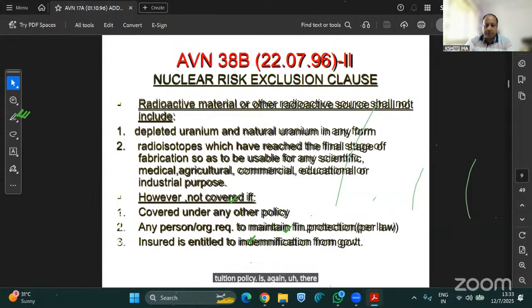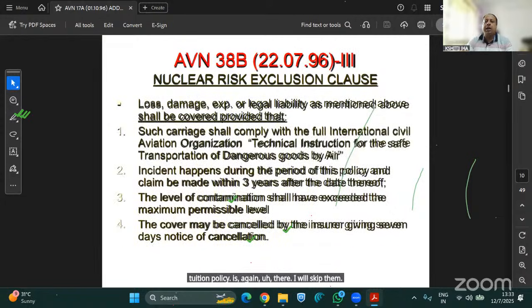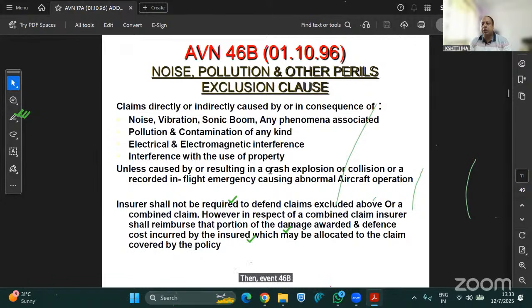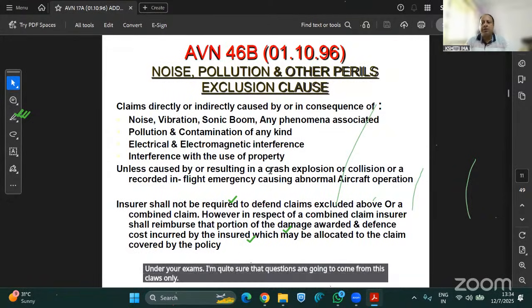I will skip them. Then Avian 46B, noise, pollution, and other perils exclusion clause. Sometimes in the exam, you just go through them and memorize them. There's no option other than memorizing these clauses. I can understand these are quite new for all of you, but if you memorize all these clauses, you will surely get 3 to 4 marks in your exams. I'm quite sure that questions are going to come from these clauses only, like it has come in the past as well.